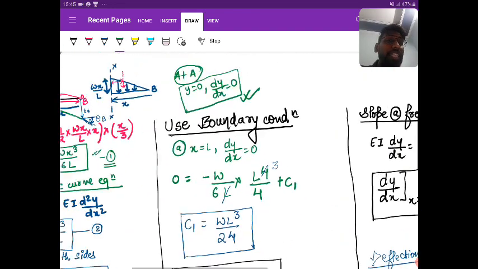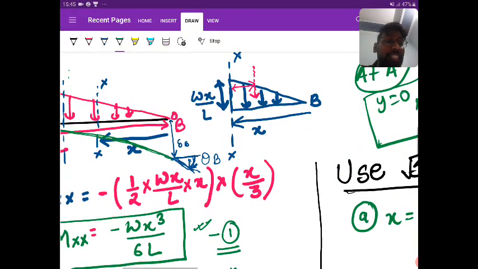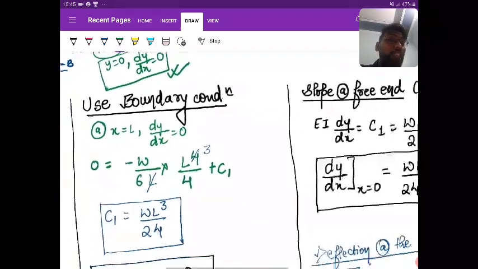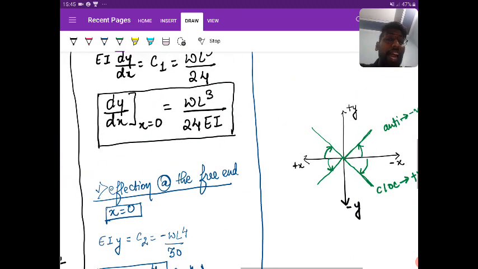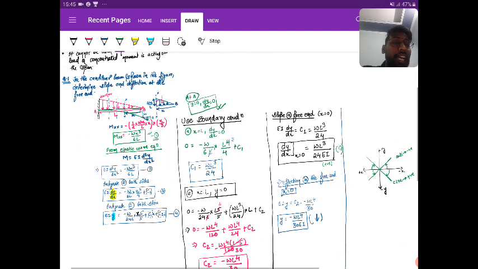So look at this theta B. Is it clockwise or anti-clockwise? Yes, it is clockwise. And for the given case, clockwise will be positive. So the result you are getting for dy by dx at y equal to 0 is also positive, and positive implies clockwise rotation. Is it clear?